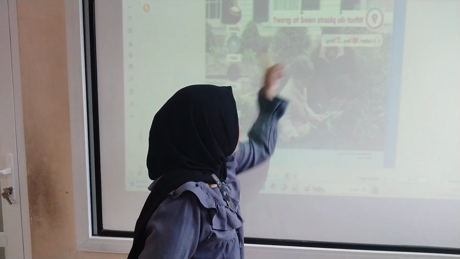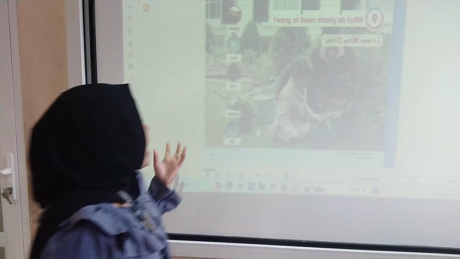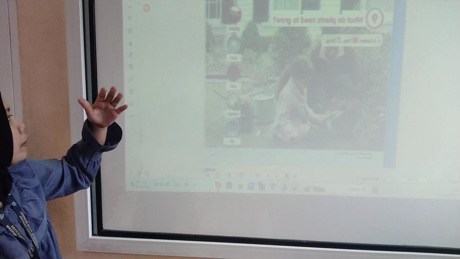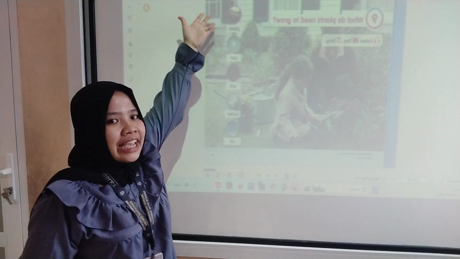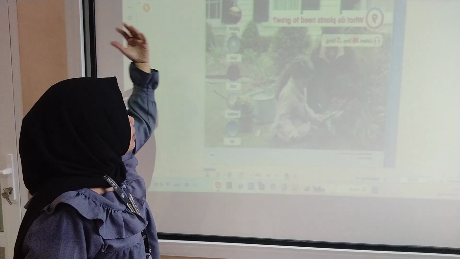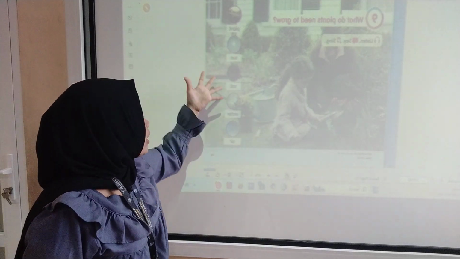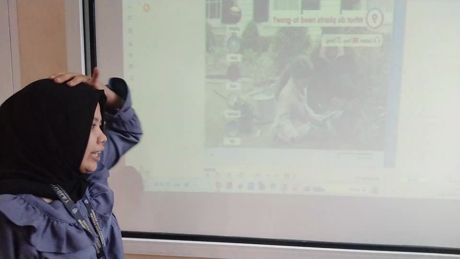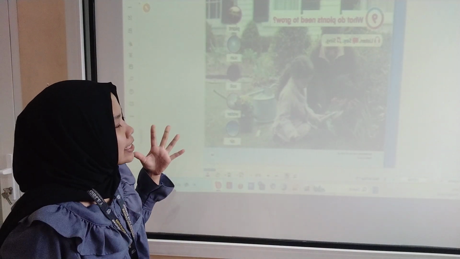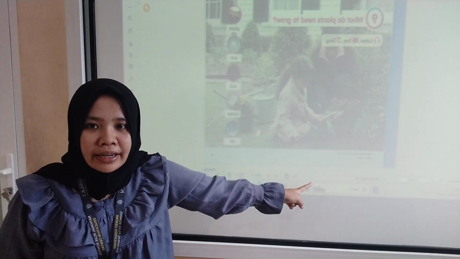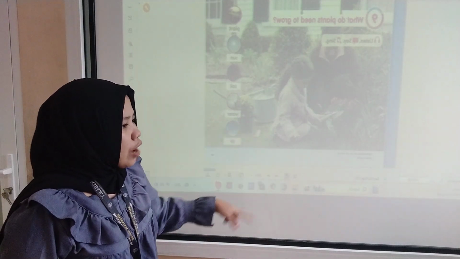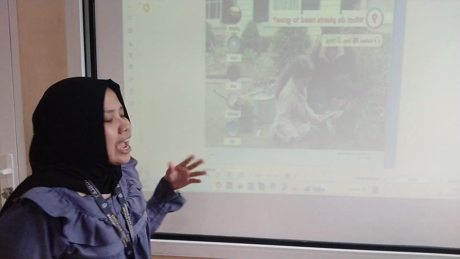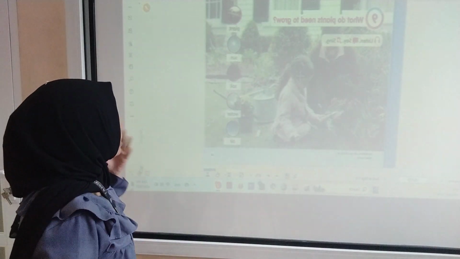Okay, before we see the picture, we can see together how to say some of the vocabulary from this. Okay, say plant, sun, soil, water, air. Okay, from this we can open the application for how to say the pronunciation, right? And then see, and then say and see.